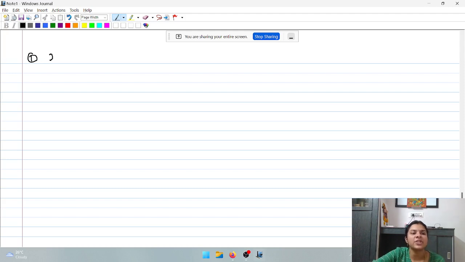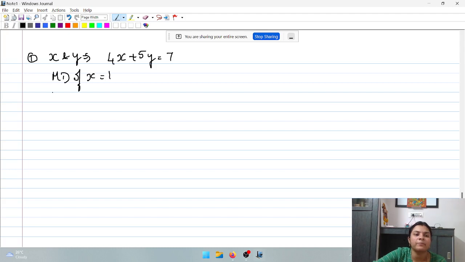If the relationship between x and y is given as 4x plus 5y equals 7, and the mean deviation of x is 1, calculate the mean deviation of y.